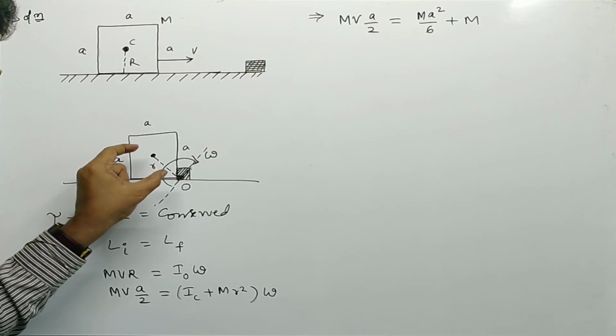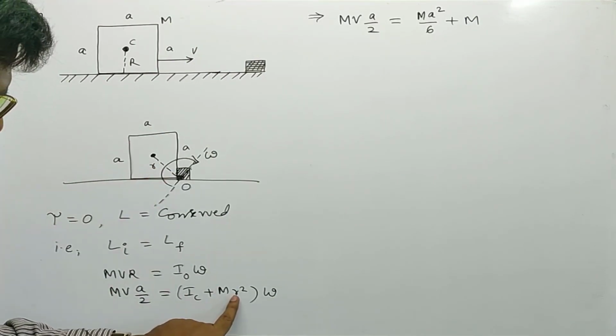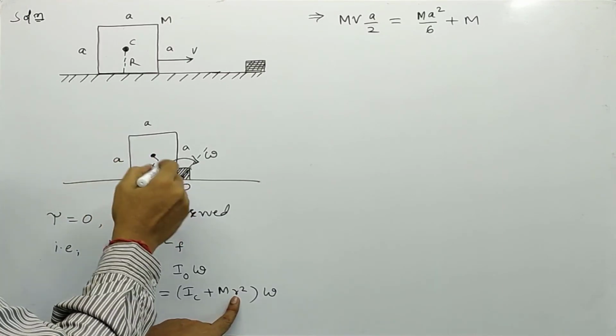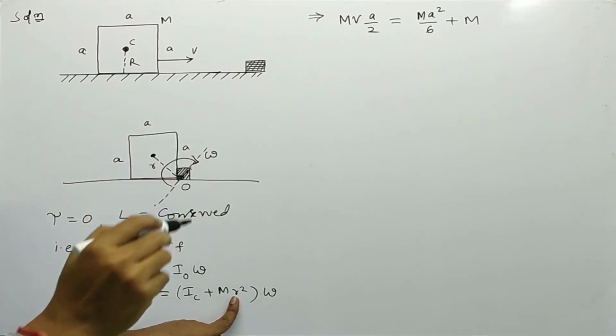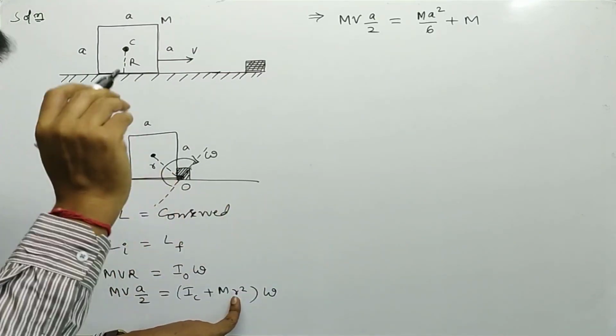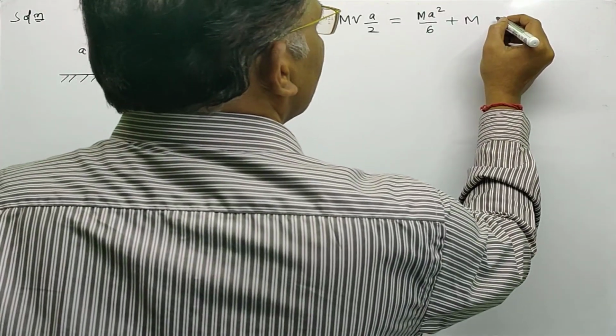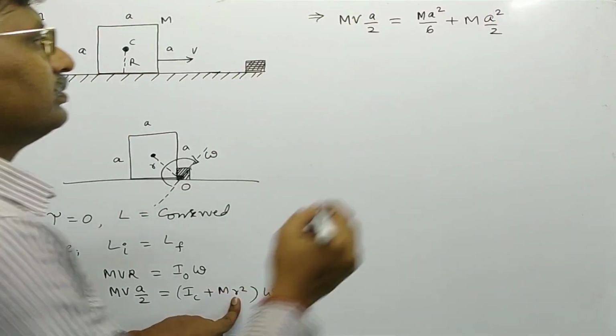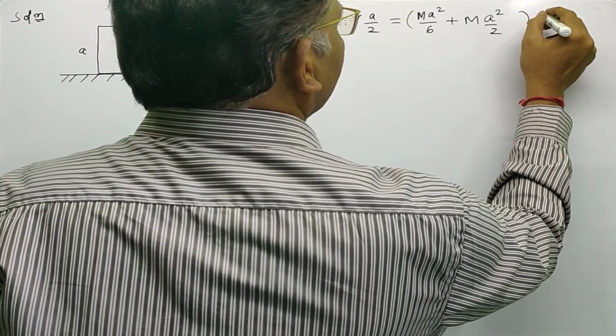What is r here? Small r is half of the diagonal. The total length of the diagonal is root 2 a. Half of the diagonal is root 2 a by 2, that is a by root 2. A by root 2 whole square is a square by 2, into omega.